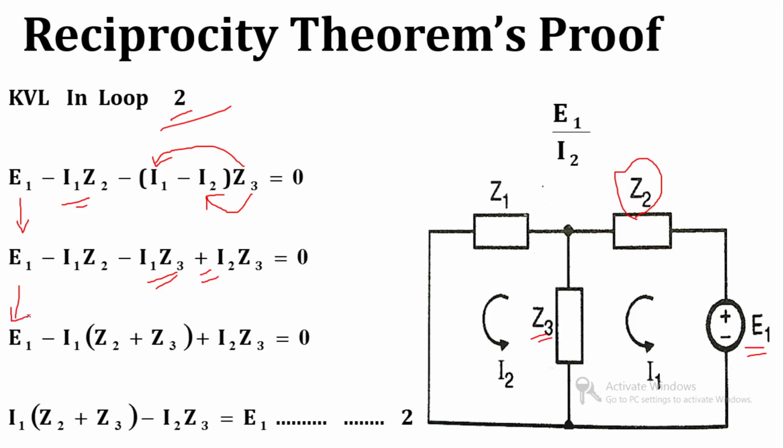Next step, this is E1. Now we will take I1 common from these two terms. So minus I1 as common. So in bracket there is Z2 plus Z3, and this plus I2 Z3 will remain as it is. So final equation, from this we can write I1 into Z2 plus Z3 minus I2 into Z3 is equal to E1. So this is our second equation for loop number 2.